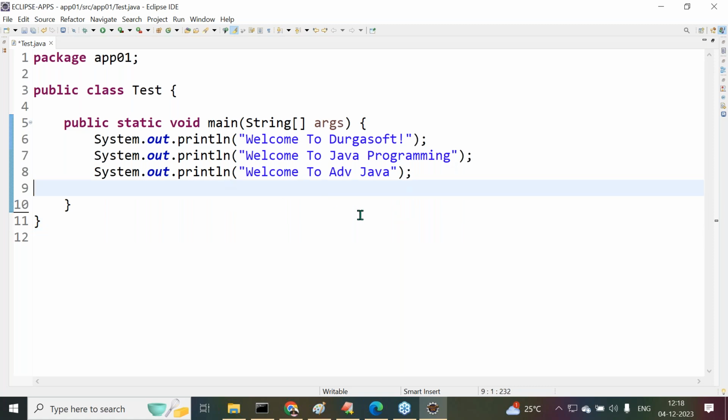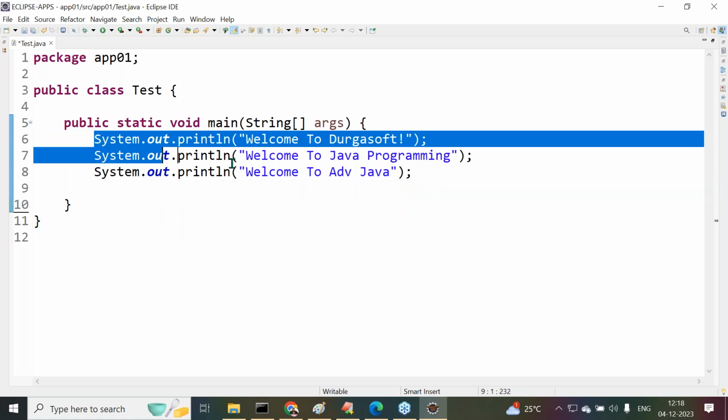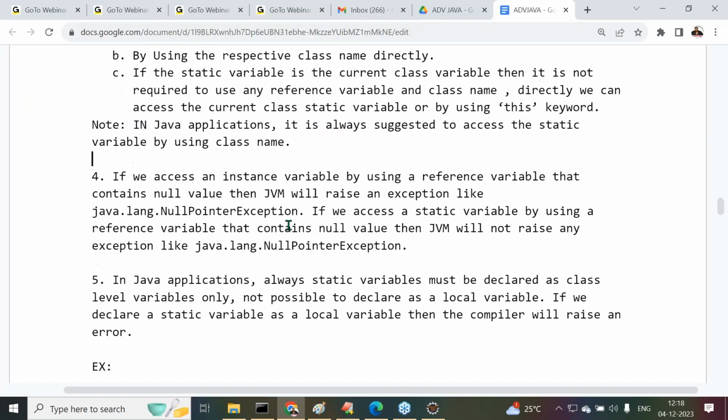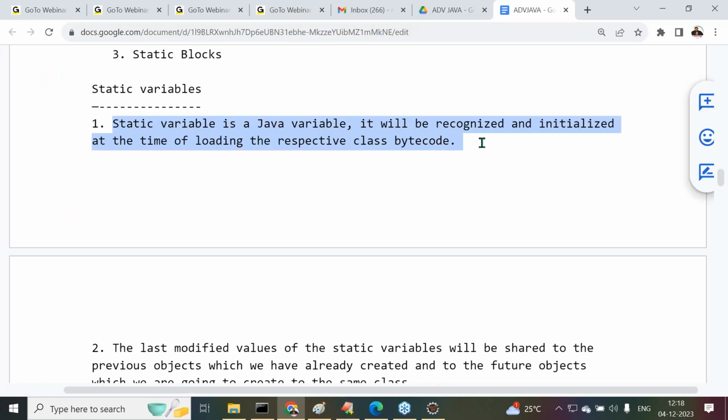Now observe carefully. The same program I am providing, try to understand it now. One by one, all the points I am going to discuss with you. First one: a static variable is a Java variable. It will be recognized and initialized at the time of loading the respective class bytecode to the memory, not at the time of creating an object. Before creating an object only.